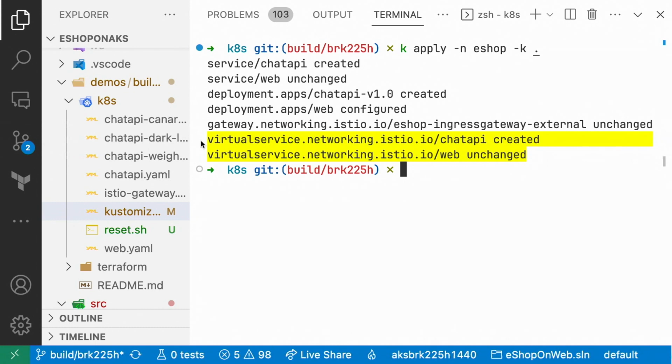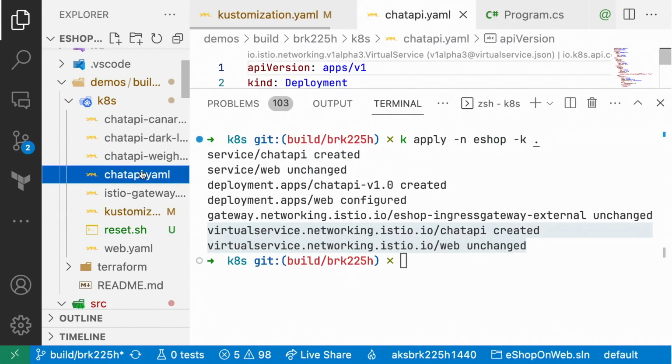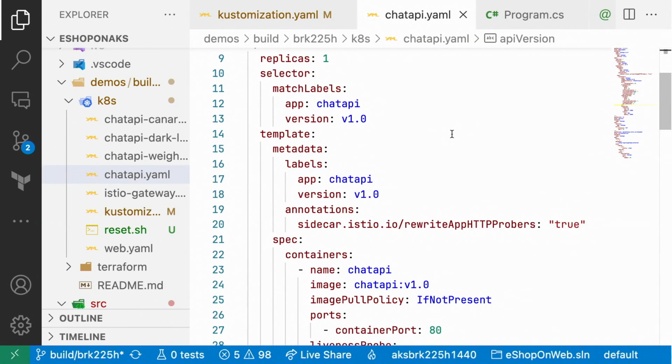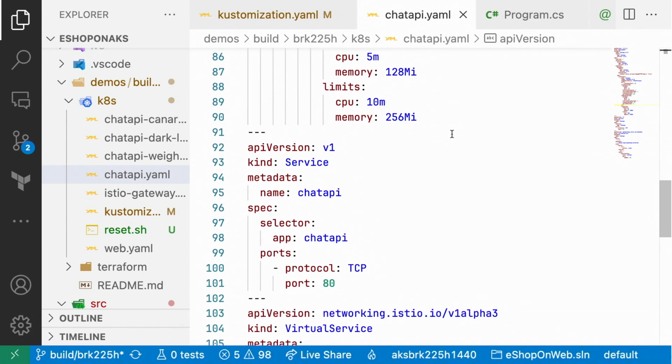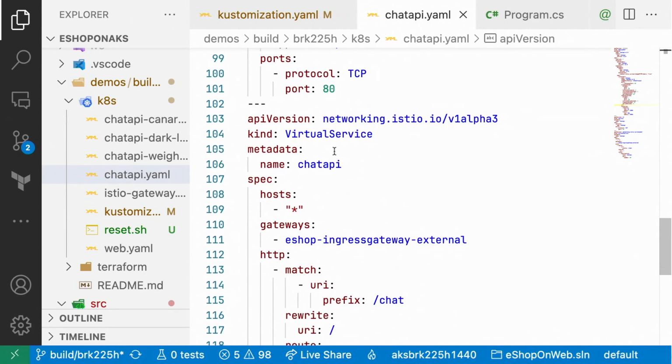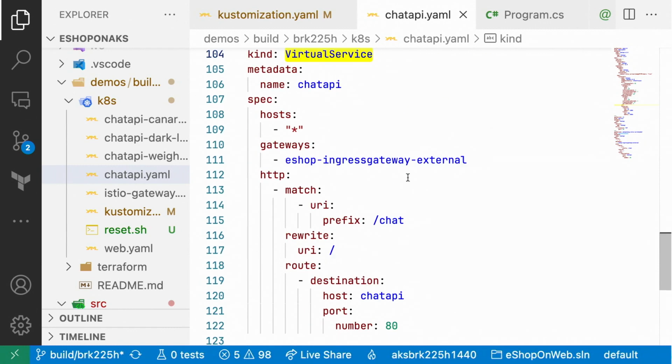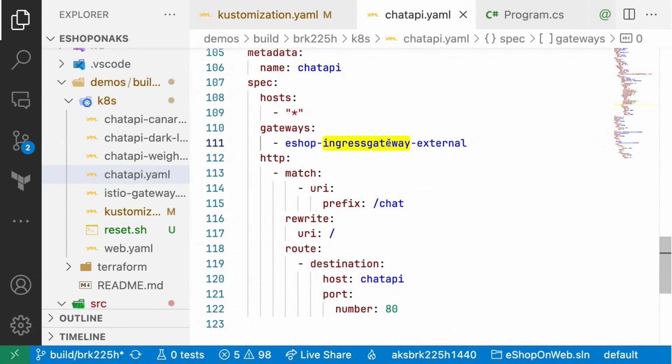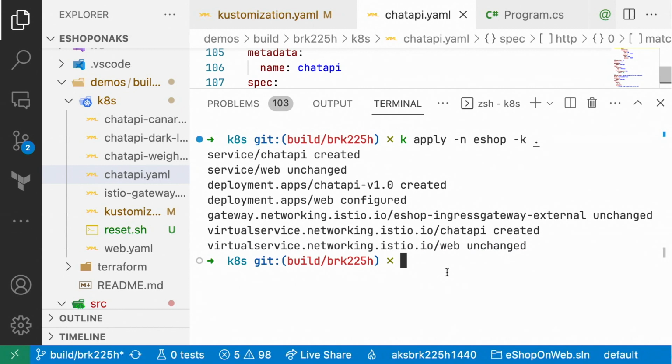So we're using Istio's virtual services. Now, let's take a look at what the Chat API YAML does for us. Just a plain old deployment and a service. Inside the virtual service, it's part of the Istio application. It's using the Ingress Gateway, which is also provided by Azure. Here, I can configure a custom route. So anything that goes to /chat, that will be my Chat API. Okay, so let's see if the cluster is ready.